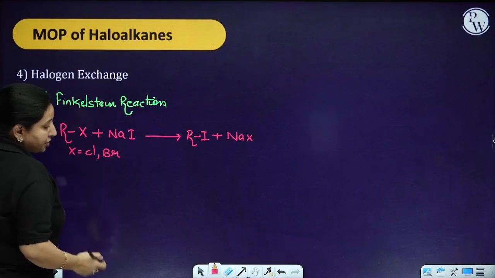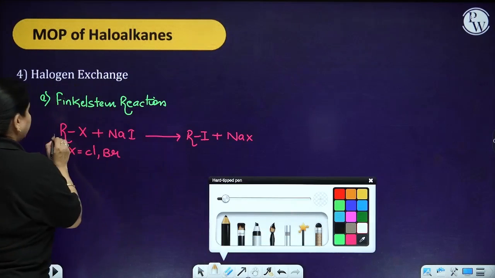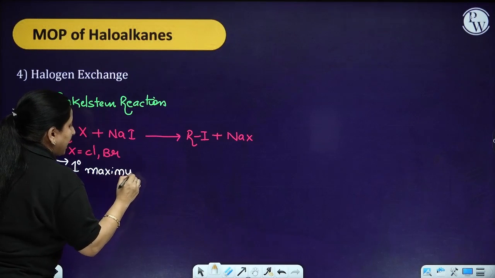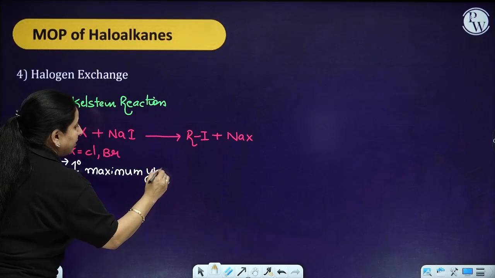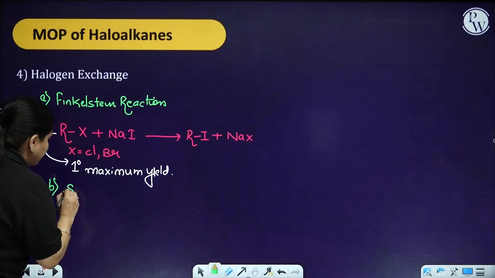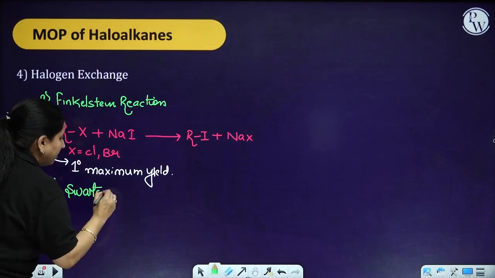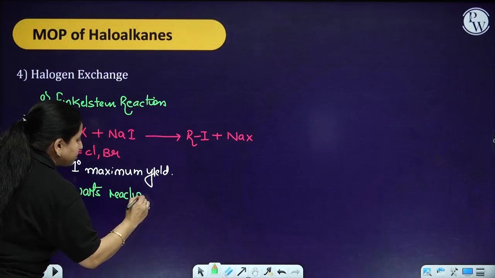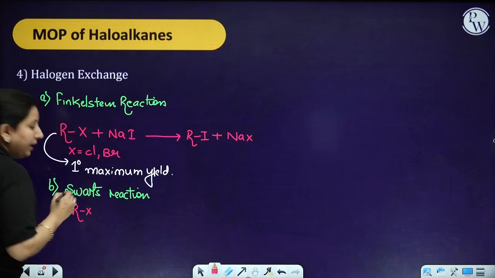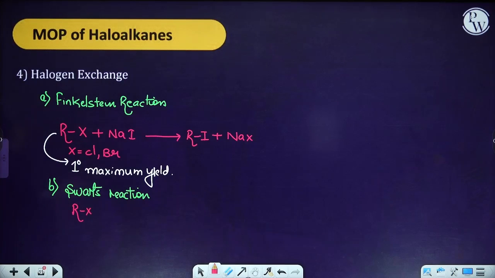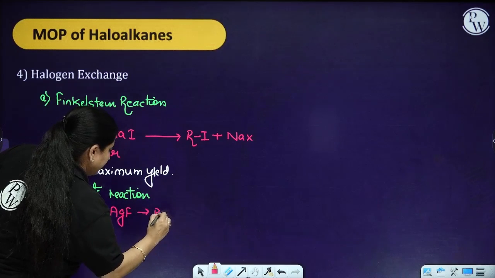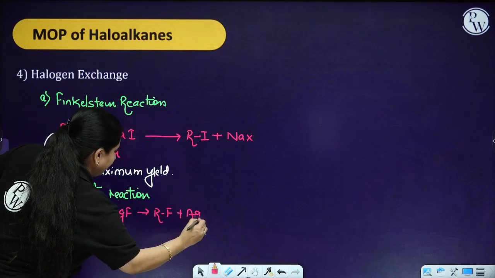Okay. Now, the special point over here is what? That if you take a 1 degree alkyl halide, then you are going to have the maximum yield. Okay. The next halogen exchange reaction is the Schwarz reaction. In the Schwarz reaction, you take any alkyl halide and make it react with AgF. So basically you are bringing the fluorine over here.